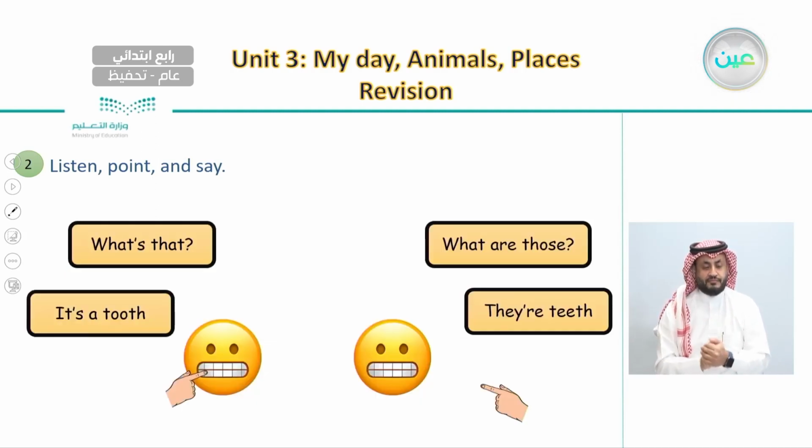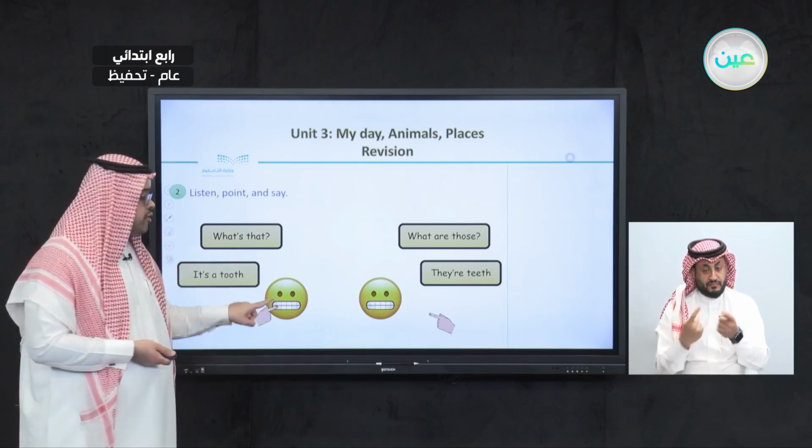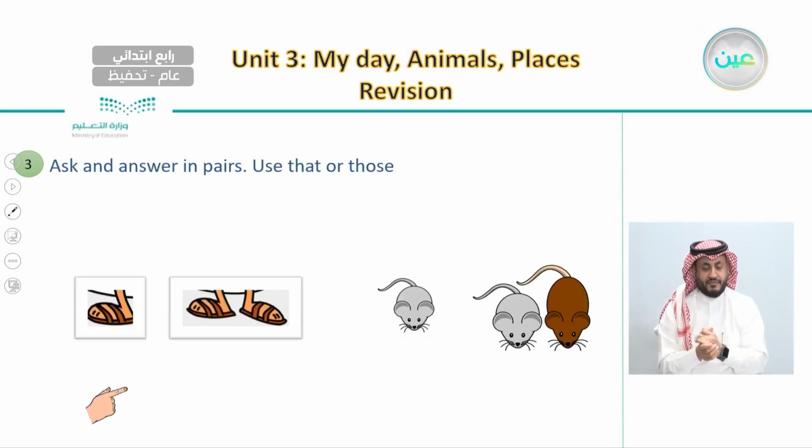And also we learned the difference between that and those. We use that for only one thing, something singular, and we use those for more than one thing, as in tooth and teeth. The same goes here with foot and feet, and with mouse and mice.